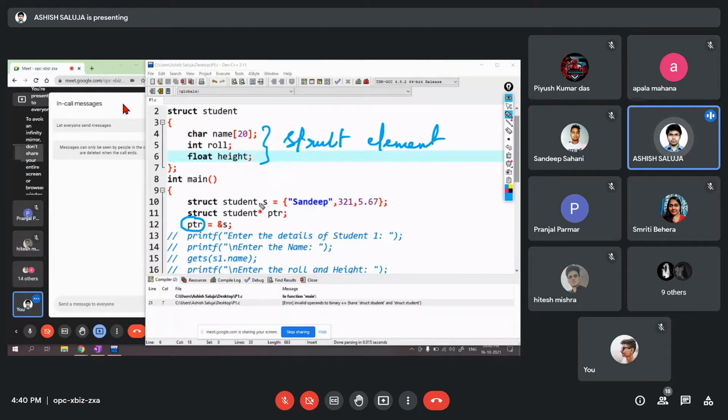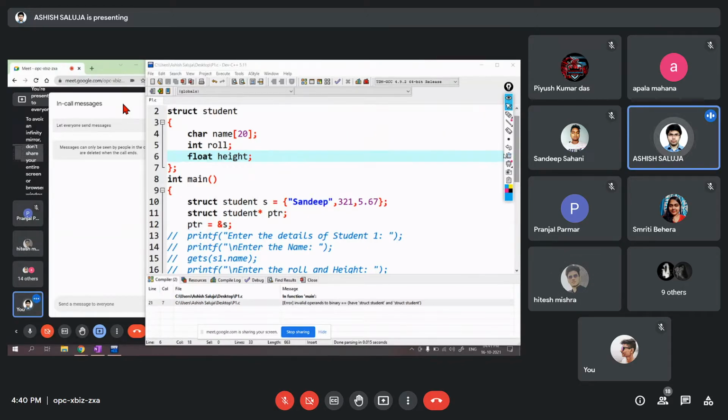The dot operator, period operator, or the member operator. But what about a pointer? How to access? What do you think? Will it be the same operator, dot operator? PTR dot name, right? No, sir. Okay, so which operator do you think is used? Sir, arrow operator, I think.